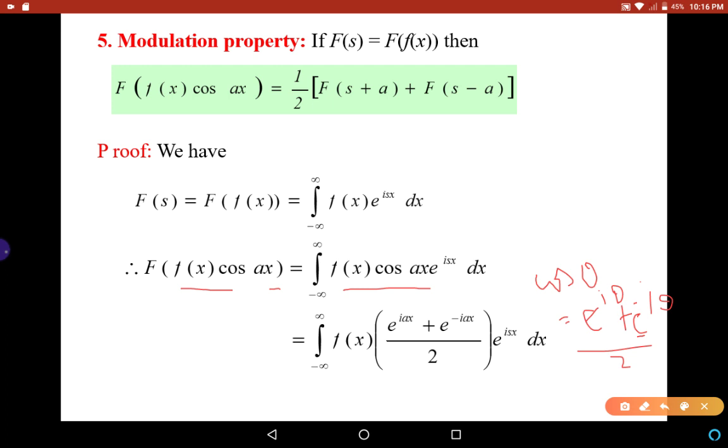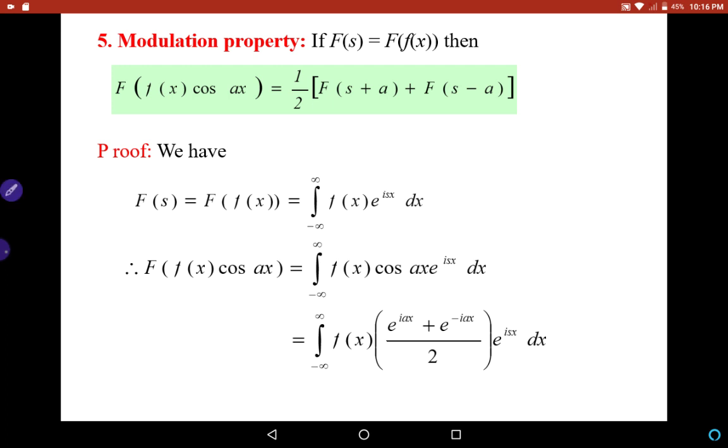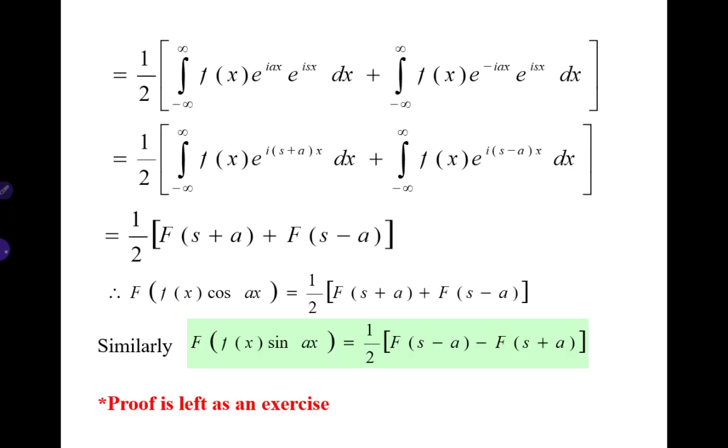Now, upon multiplying each term, we get 1/2 times the integral from minus infinity to infinity of f(x) e^{iax} e^{isx} dx plus the integral from minus infinity to infinity of f(x) e^{-iax} e^{isx} dx.